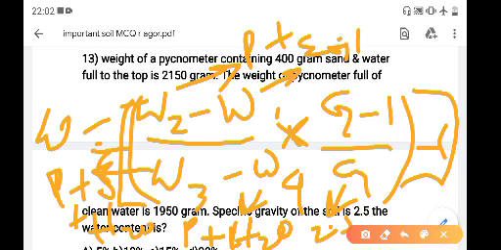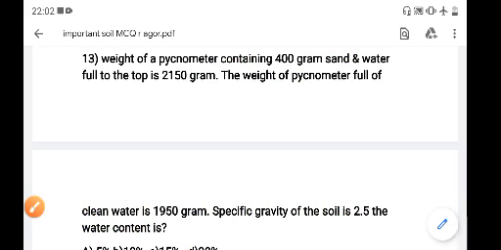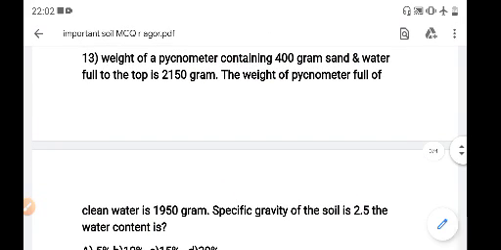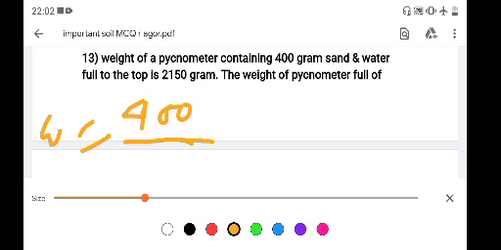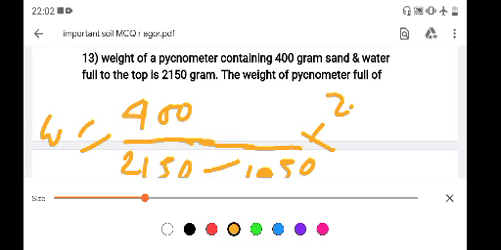So we put in the values and get W equals (W2 minus W1) 400, W3 equals 2150 minus W4 equals 1950, into G equals (2.5 minus 1) by 2.5, minus 1.